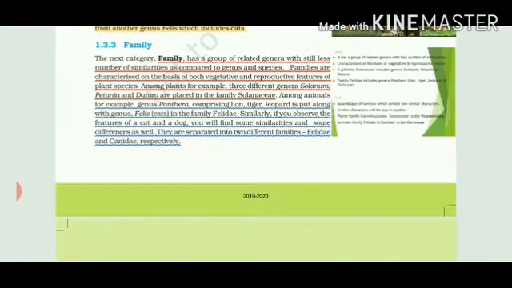Number three, taxonomic category or taxa, is called family. These are a group of related genera with a smaller number of similarities. Why are the similarities reducing? Because we are moving upward. Characteristics are less similar, but they belong to the same family. Here you can take the example which I have shown you earlier: lion, tiger, leopard belong to the same genus Panthera, and on the other side cats belong to genus Felis, but their family is the same because some of the characteristics are still similar.